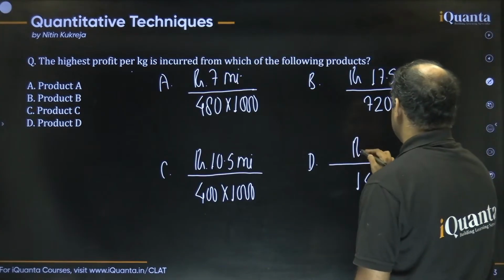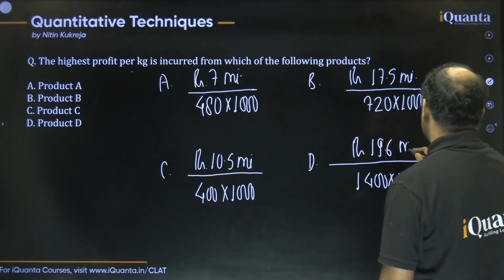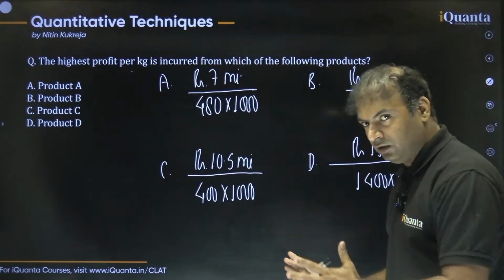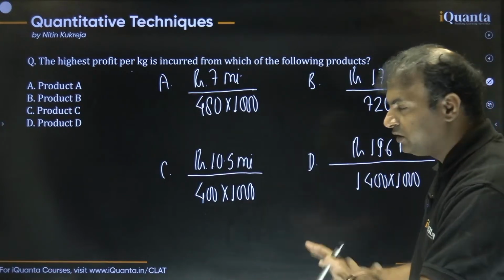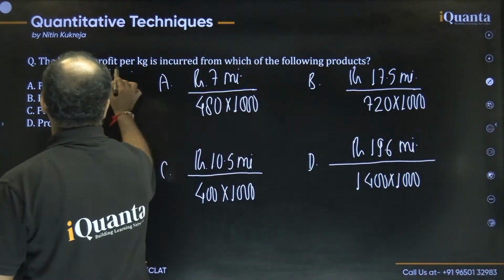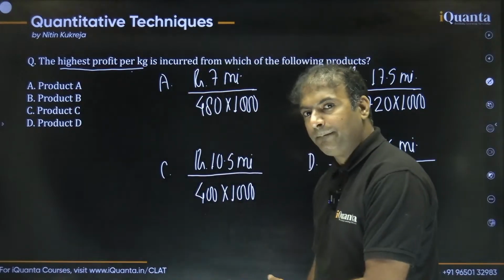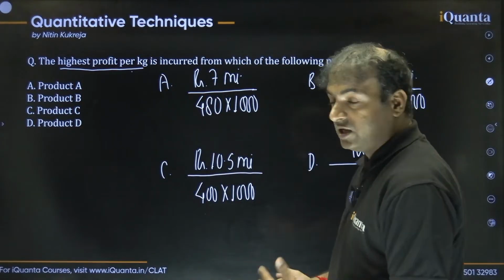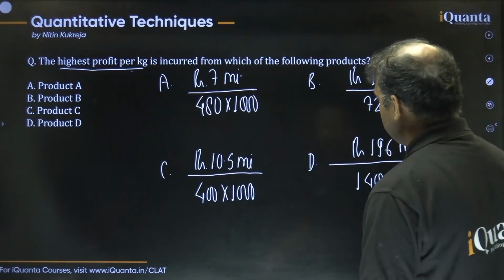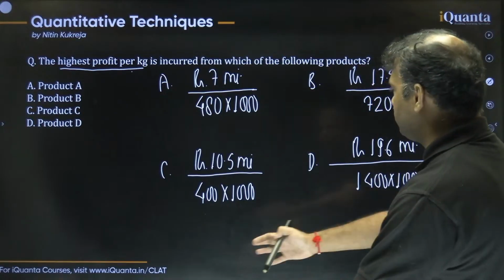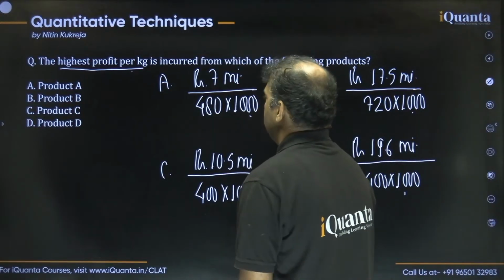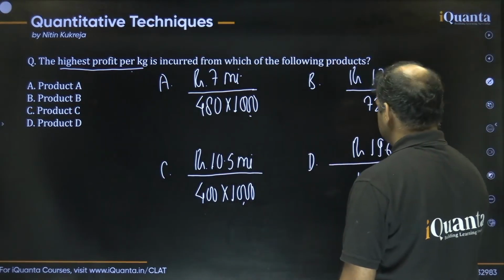Now let's just compare which of them is greater, okay. Now, a lot of students try to calculate all of these numbers. If you start calculating, it will be extremely time taking. Try to understand, they are just asking which product is giving the highest profit per kg, right? So in the end, we just have to compare. We don't have to calculate, okay? Now, how can we compare? For comparing, if anything is common in all of these 4 products, we can just cancel it out. For example, 1000 is common in all, so we can just cancel, okay? That million is common in all, so you can also cancel it out.